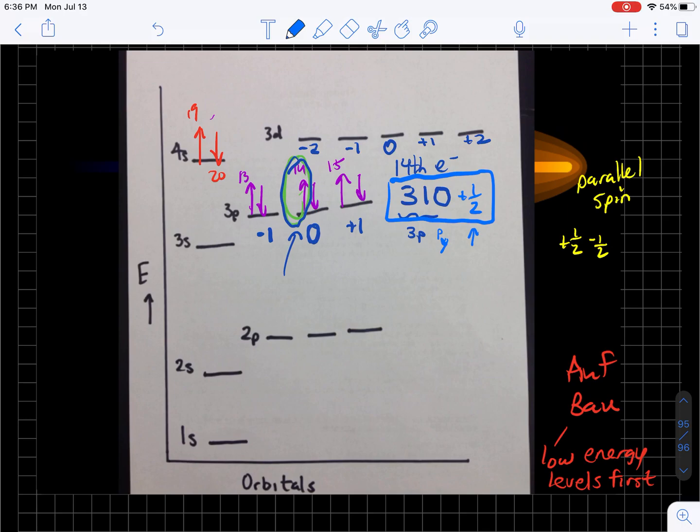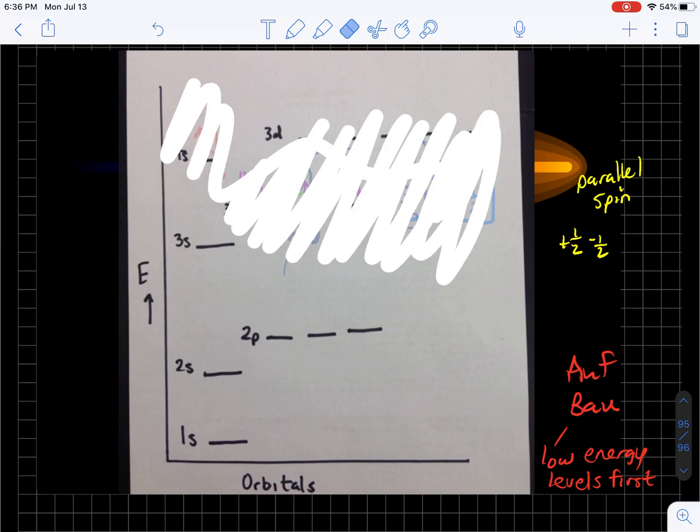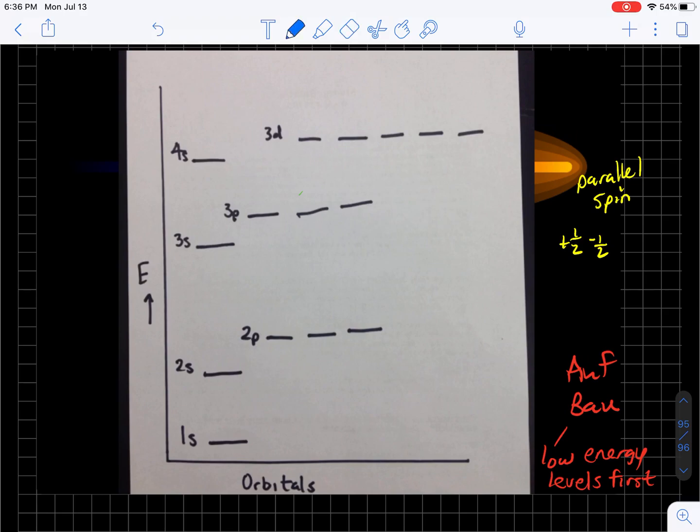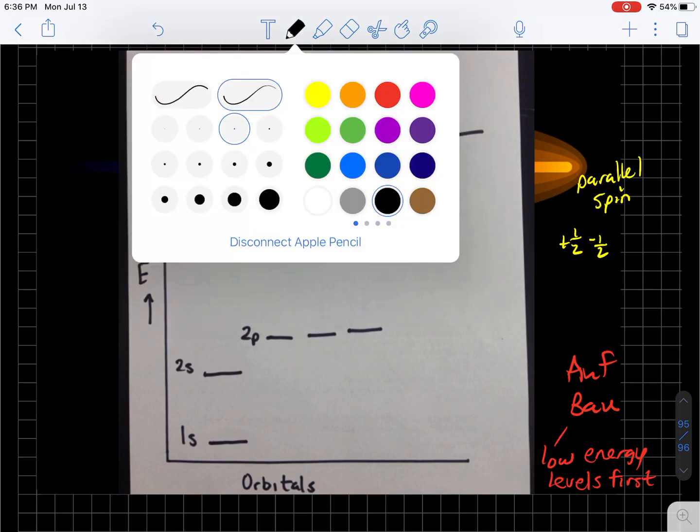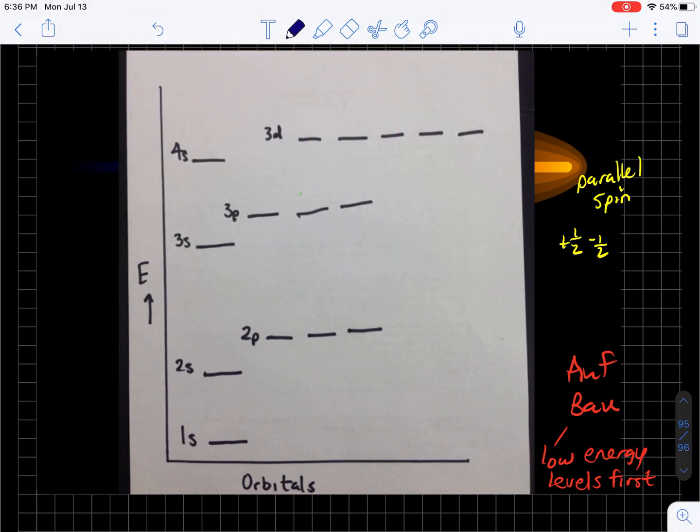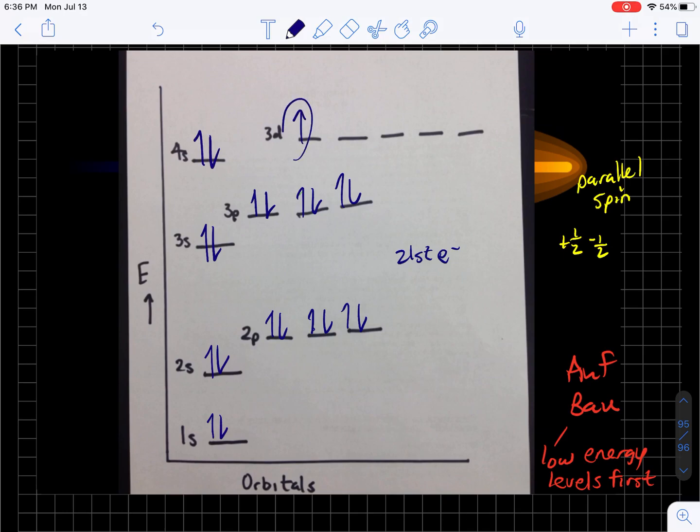All right, let's try a different one. What are the 4 quantum numbers for the 21st electron? 21st electron in any atom. So first thing I have to do is locate it. So I'm going to fill in my diagram. 1, 2, 3, 4, 5, 6, 7, according to Hund's Rule. 8, 9, 10, 11, 12, 13, 14, 15, 16, 17, 18, 19, 20. Here's my 21st electron right here.